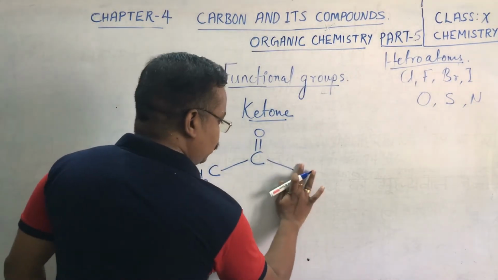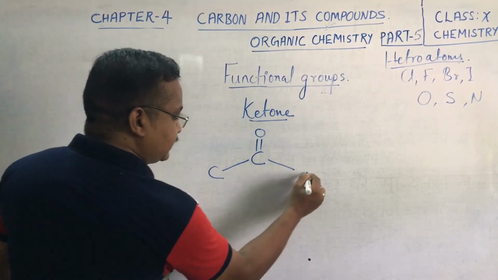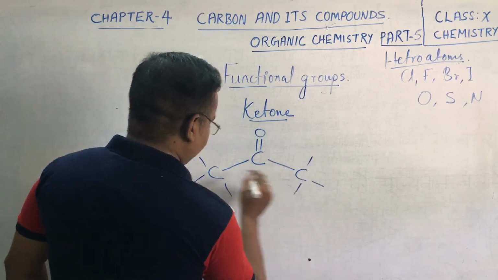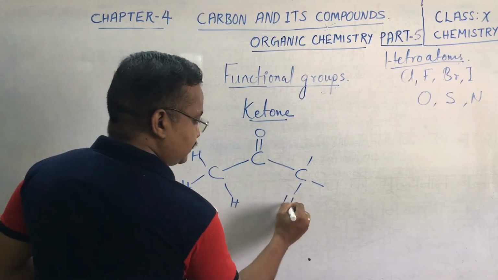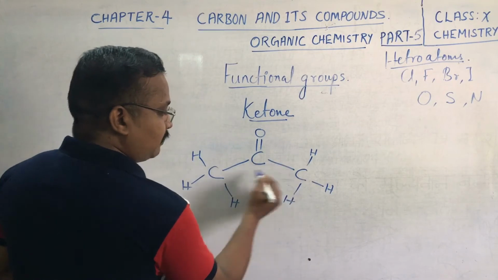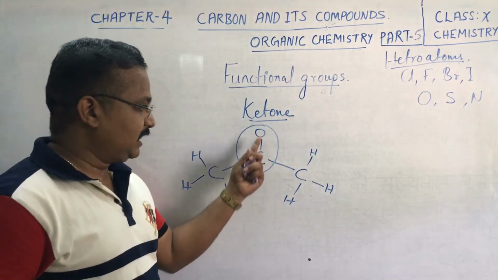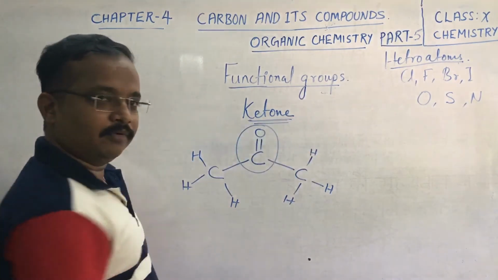But when these two valencies are filled by carbon itself, then both sides of the C double bond O are directly attached to carbon atoms, and this group is called ketone.